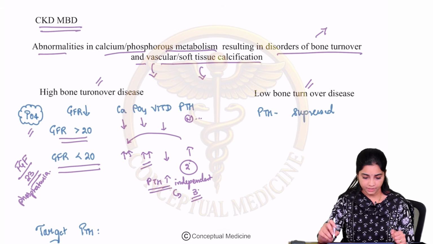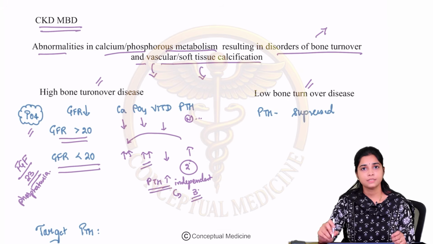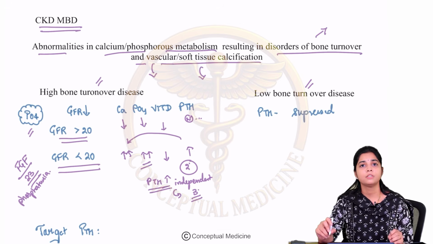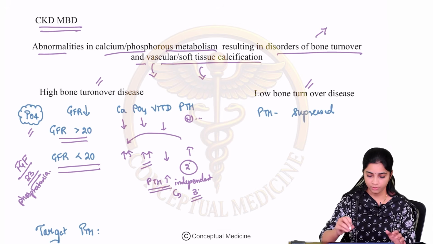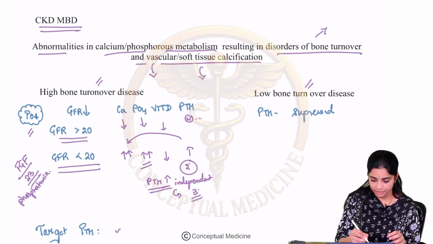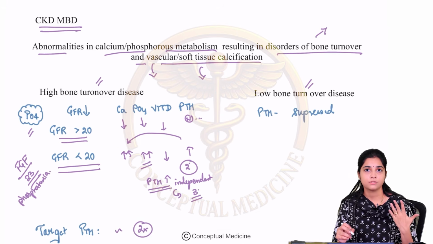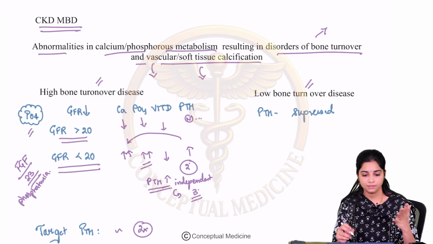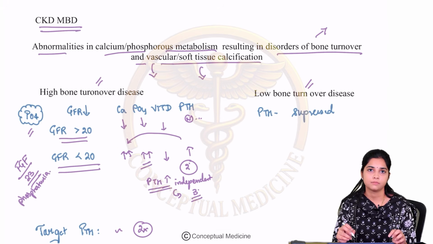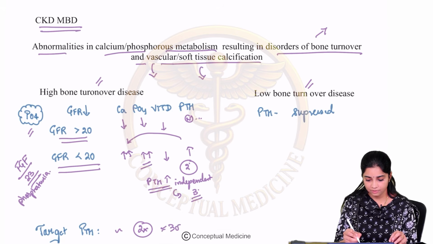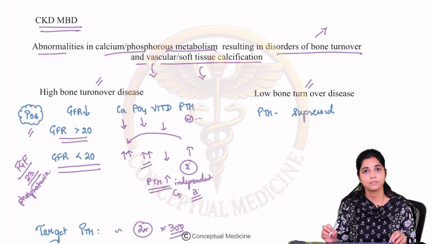Okay, fine. So that is the reason why this molecule phosphate and this molecule PTH becomes very, very important. And you keep a target of PTH of up to 2 times only, because if the PTH begins to go up beyond that, then you can have a high bone turnover disease. So levels of up to 300 are permissible.